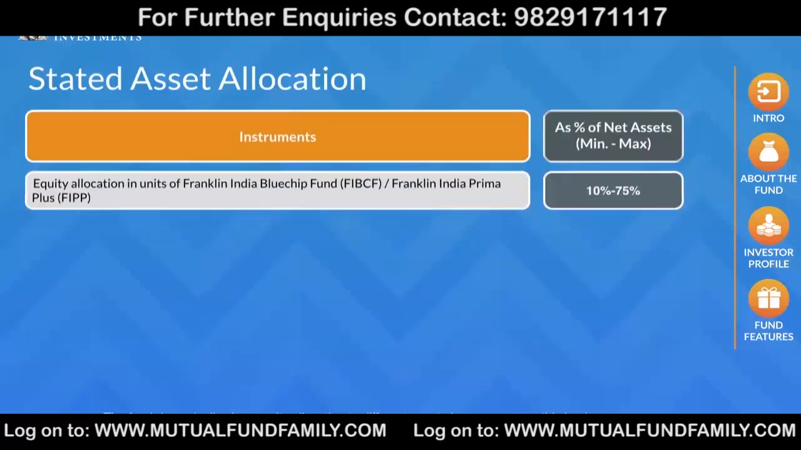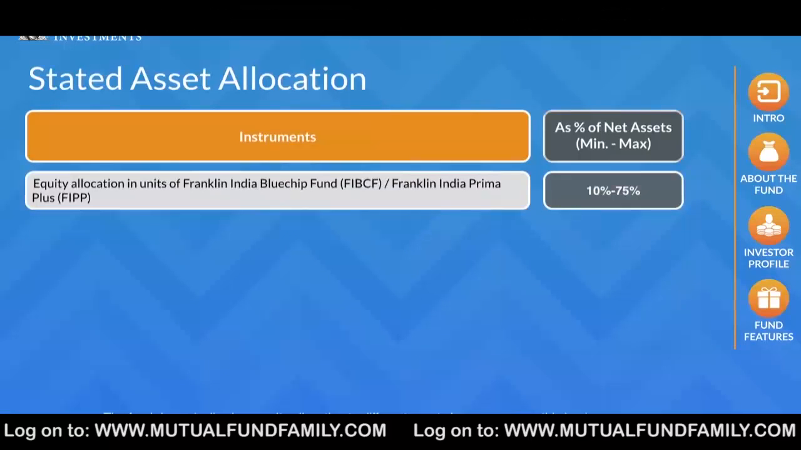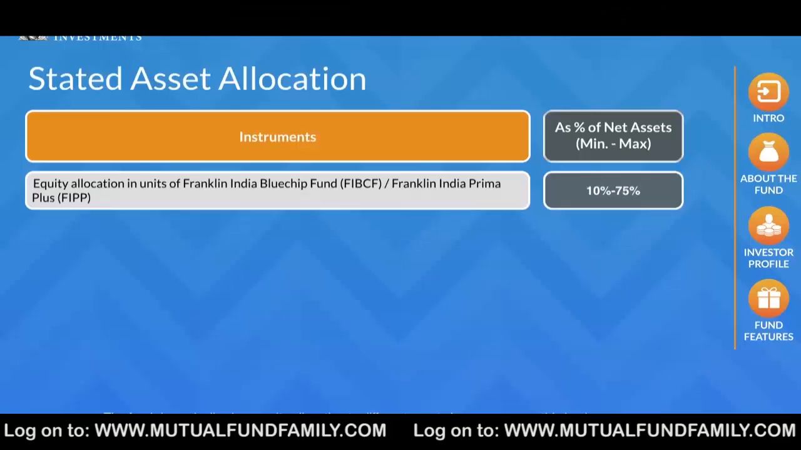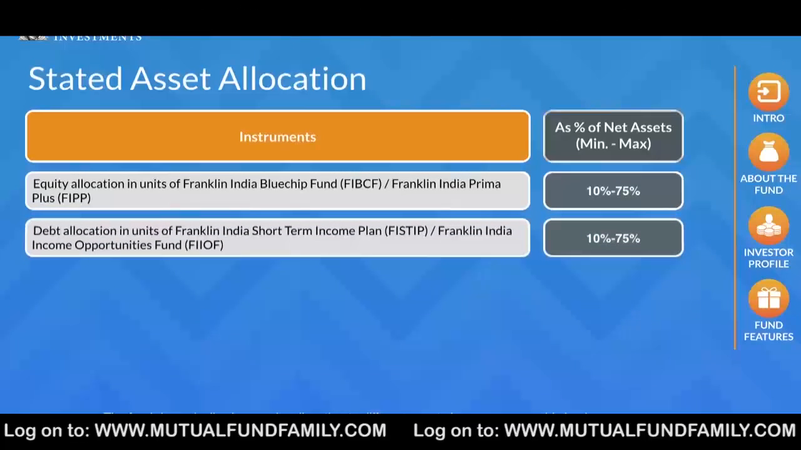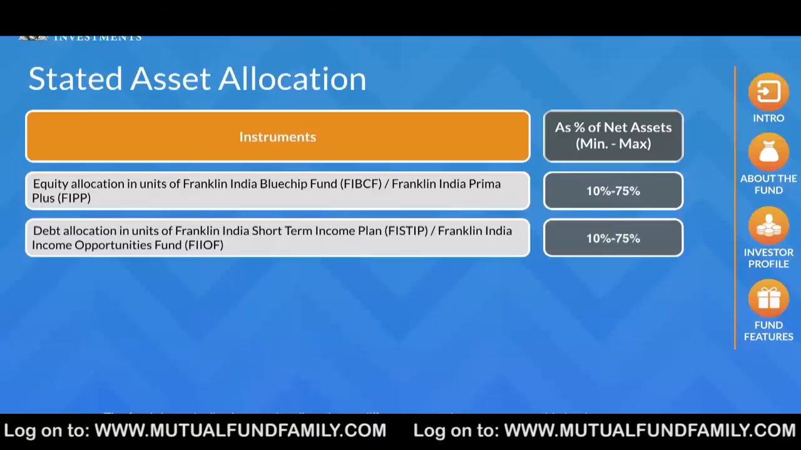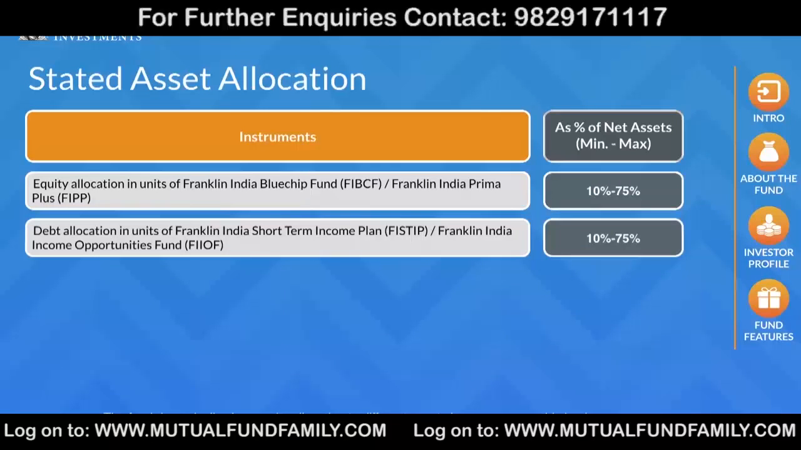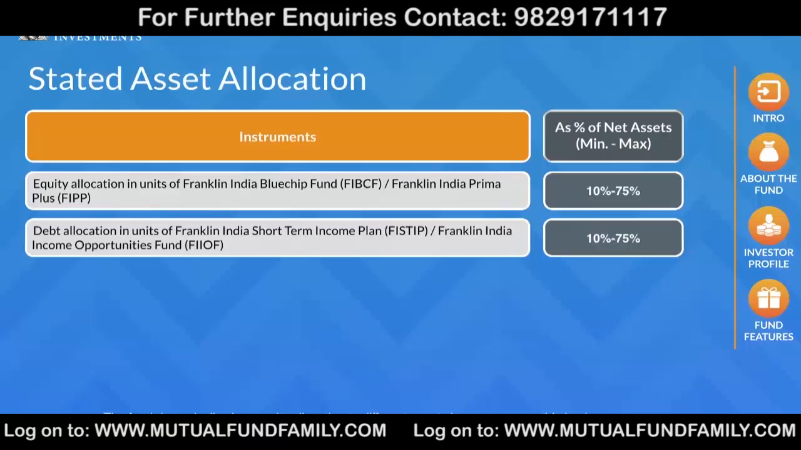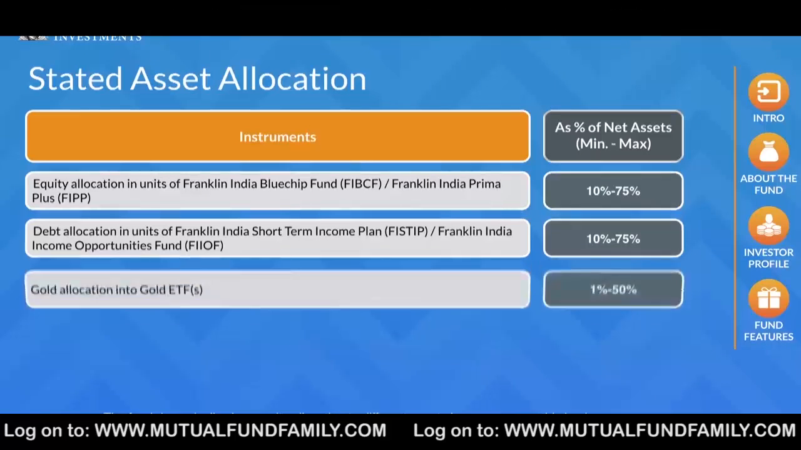This fund invests across asset classes in varying components. Equity component, either of Franklin India Blue Chip Fund or Franklin India Prima Plus, in that order, depending upon the corpus limit for each fund. The equity allocation can be in the range of 10 to 75%. Fixed income component, either of Franklin India Short-Term Income Plan or Franklin India Income Opportunities Fund, in that order, depending upon the corpus limit for each fund. The fixed income allocation can be in the range of 10 to 75%.